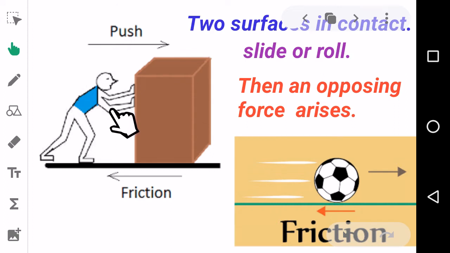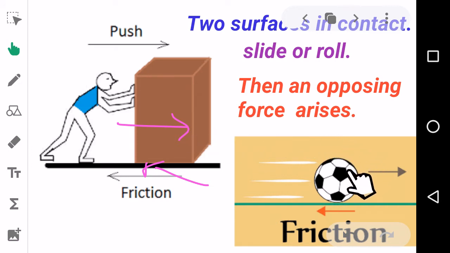Let me say one more thing. The boy is pushing in this direction and the box is also moving in this same direction. But the opposing force, the resistive force or the frictional force, will be acting just opposite to that, in this direction. Did you understand it? That is why it is very hard to push the box.